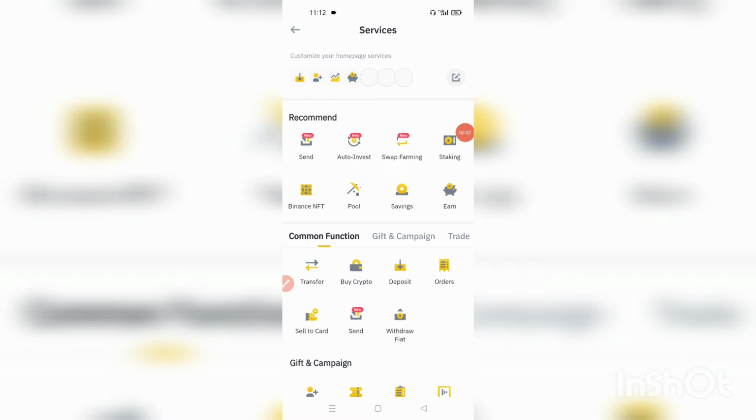So we're on Binance P2P. As a matter of fact, many exchanges have their own P2Ps. However, Binance P2P is the most used. So now we're on Binance P2P. How do you locate P2P when you get to Binance? This is my homepage.